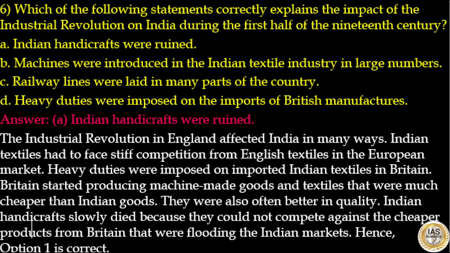The Industrial Revolution in England affected India in many ways. Indian textiles had to face stiff competition from English textiles in the European market. Heavy duties were imposed on imported Indian textiles in Britain. Britain started producing machine-made goods and textiles that were much cheaper than Indian goods. They were also often better in quality.